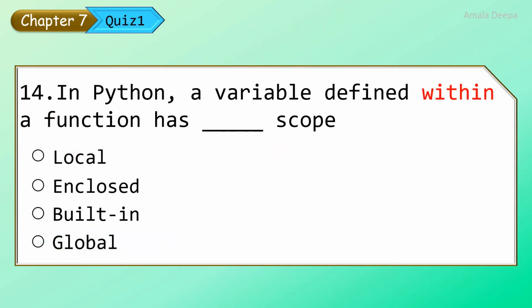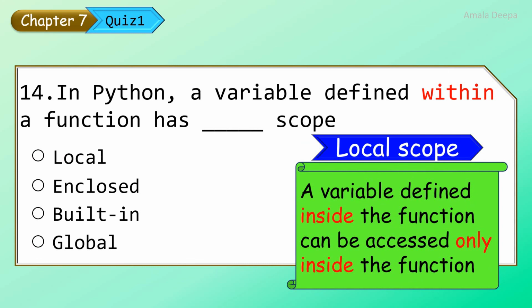In Python, a variable defined within a function has dash scope. Look at this definition. A variable defined inside the function can be accessed only inside the function. This variable has local scope. In Python, a variable defined within a function has local scope.